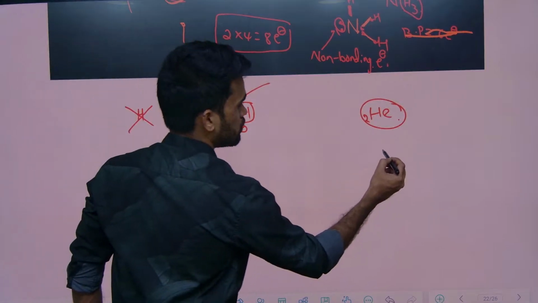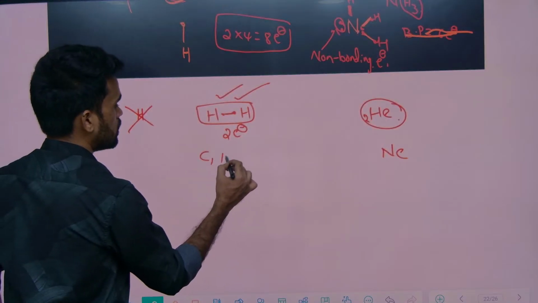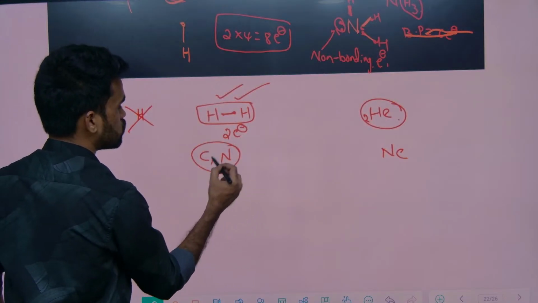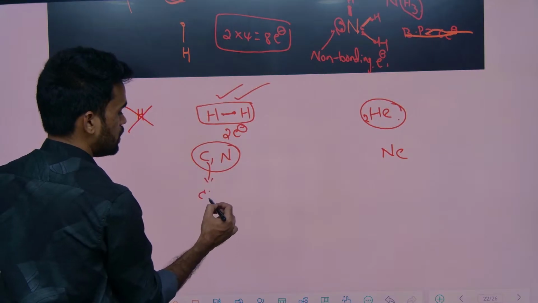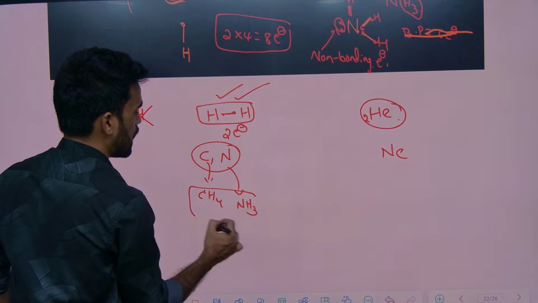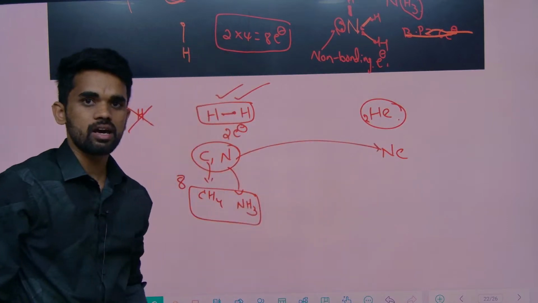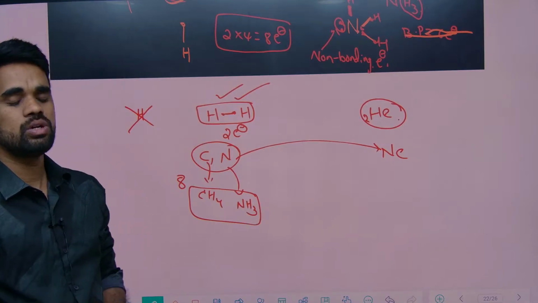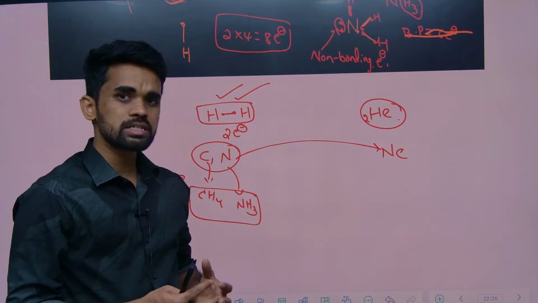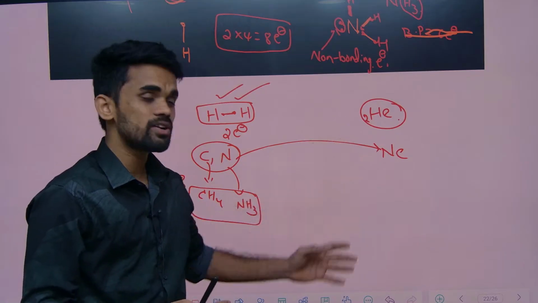Similarly, when it comes to neon, all the other species on this side like carbon and nitrogen will make respective compounds like methane and ammonia, because they gain valence electrons to make 8, which is nothing but neon gas configuration. Like this he told that the molecules combine with other species to get octet rule configuration.